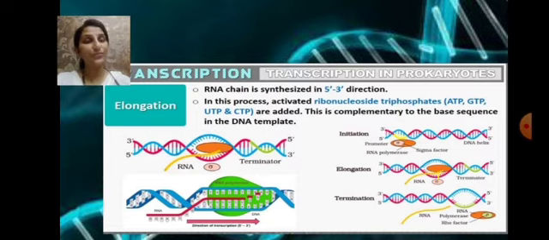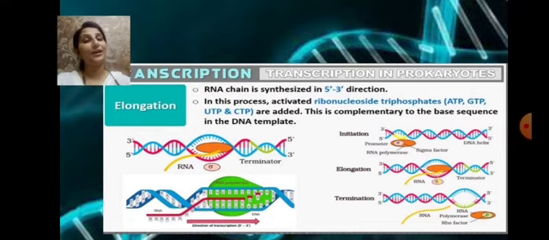And during this process, what is the substrate? It is a ribonucleotide triphosphate. And it has a dual role. One, it is acting as a substrate. And the second, it is providing energy for the polymerization to take place. And the nucleotides are added in a complementary fashion.